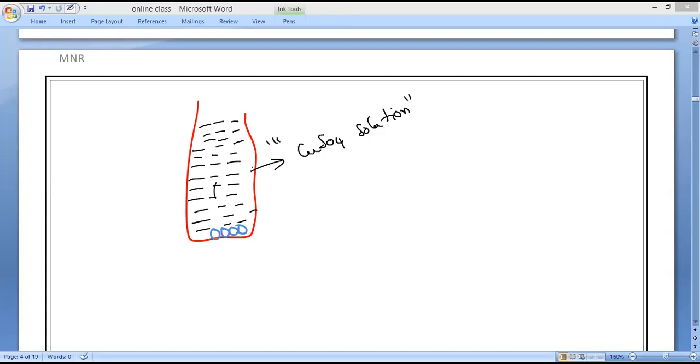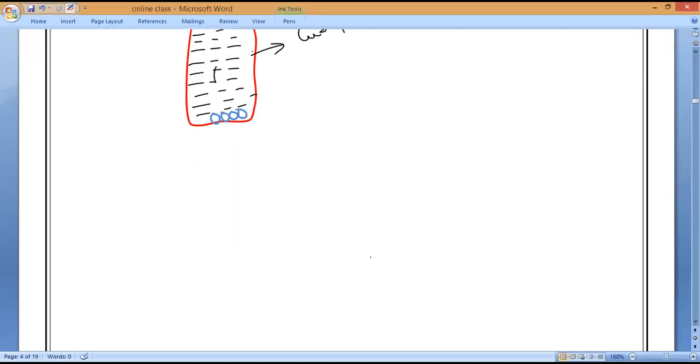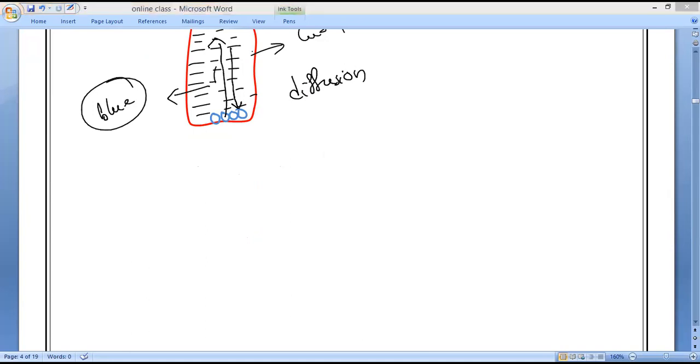So the diffusion of copper sulfate particles and water particles into each other goes on until the whole water turns into what? The whole water turns into blue color. So the blue color will be coming up and the water particles are going down. Slowly they keep on exchanging. That exchanging is what we call the diffusion process. Until it completely and equally turns blue, the particles keep on exchanging. The blue copper sulfate particles move upwards in the beaker, and the colorless water particles move downwards and they mix with each other. That is what we call the diffusion process.